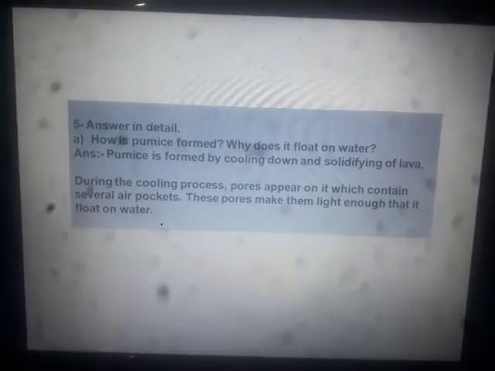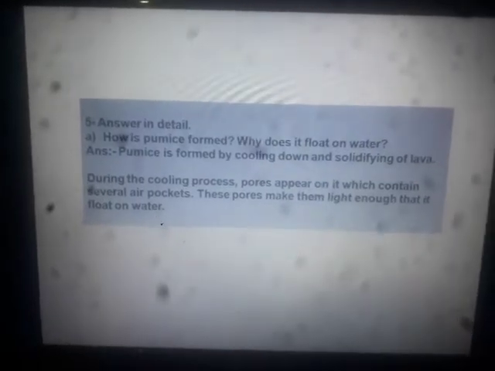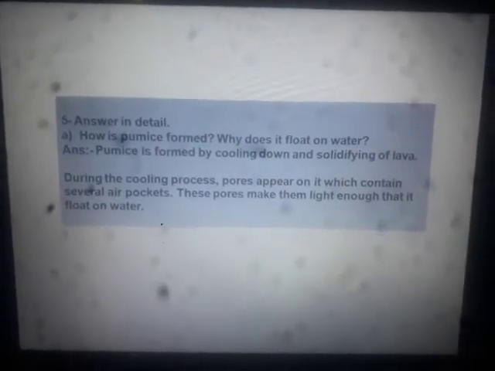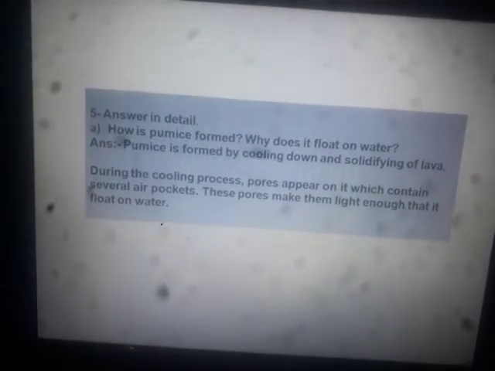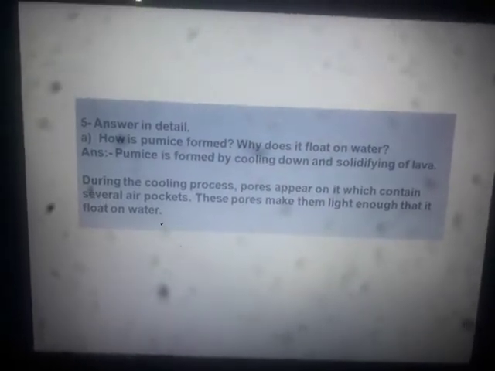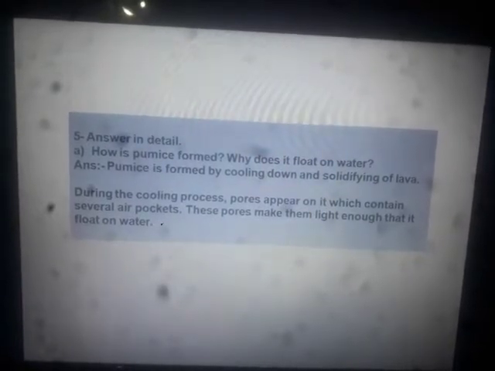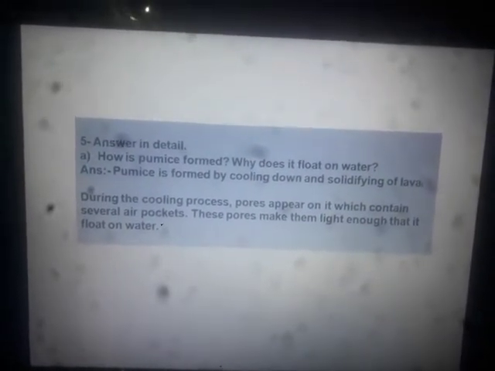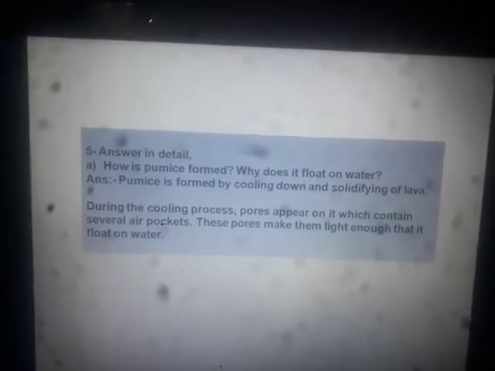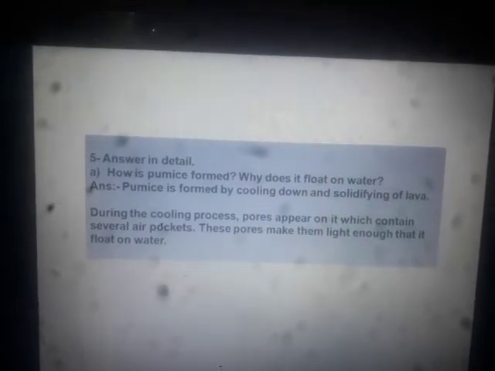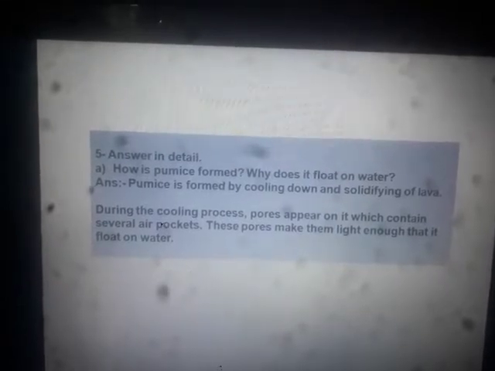These are some of the questions to be answered in brief. Now coming on to question answers in detail. You have to answer these questions in detail, in long form. First question is, how is pumice formed? One more question is attached to it, why does it float on water? That means two questions are there. First one is, how is pumice formed? And second question, why does it float on water?